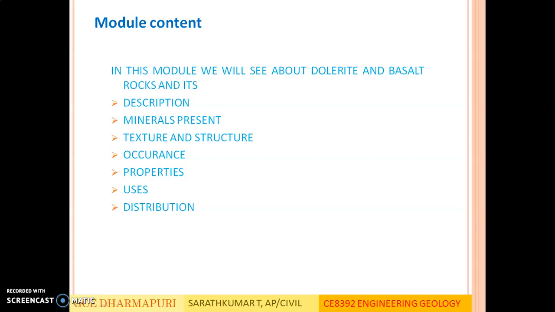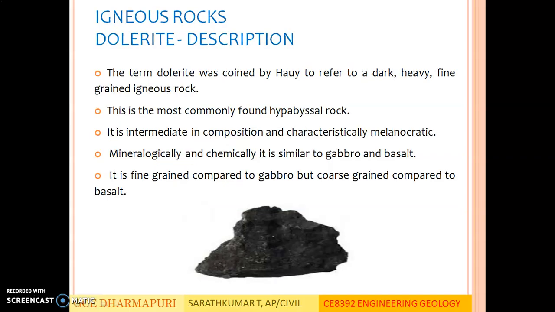Module content. In this module we will see about dolerite and basalt rocks and their description, minerals present, texture and structure, occurrence, properties, uses and distribution. First we will be seeing igneous rock dolerite.